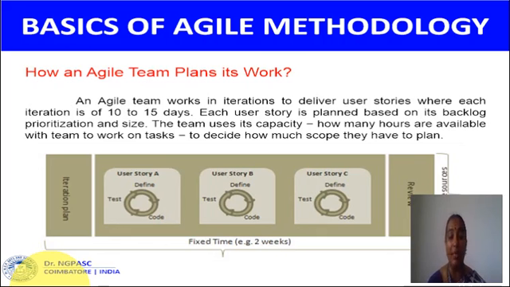So each activity is a task. Each phase is a task. The task means user story. The first phase is the definition phase, so it is called user story A. The second phase is coding, so it is called user story B. And the third stage is integrate, so that is user story C. Then it moves to the review stage, that means testing. Finally, the project is deployed to the customer. This is how an Agile team works in a project.